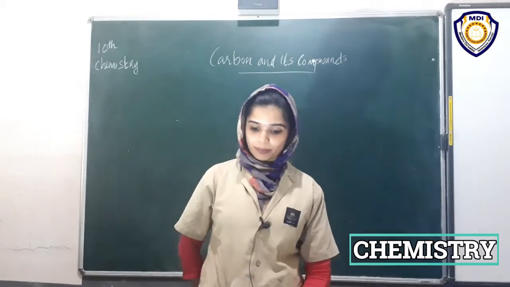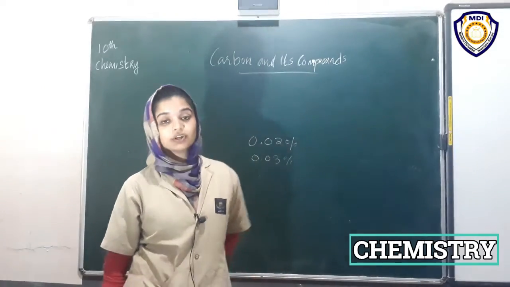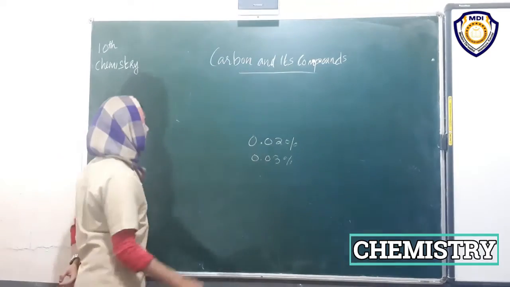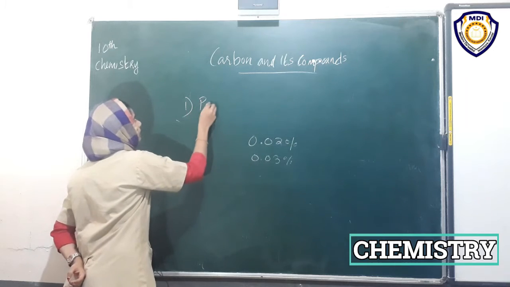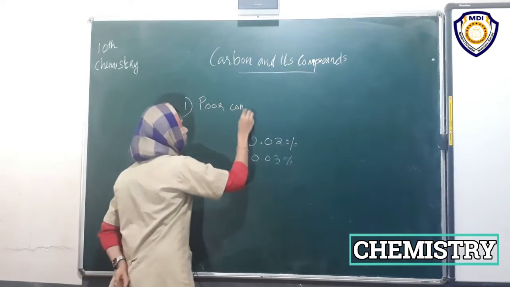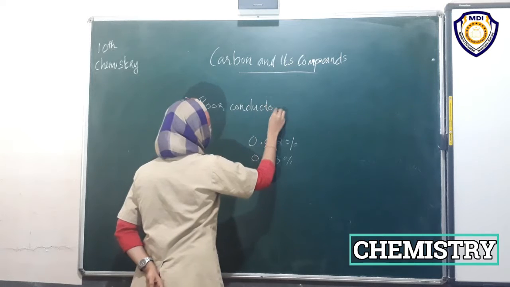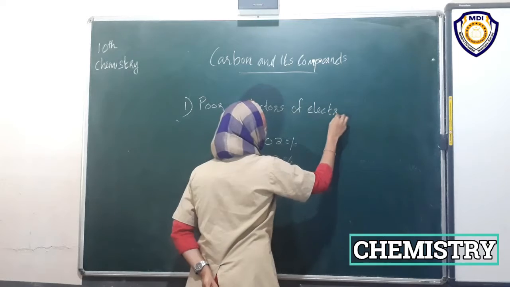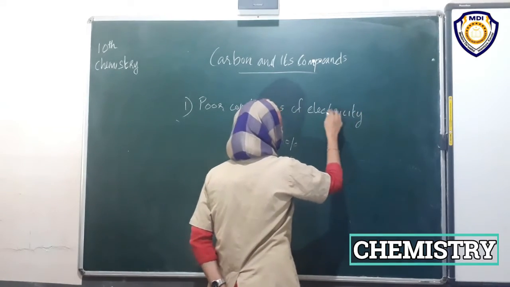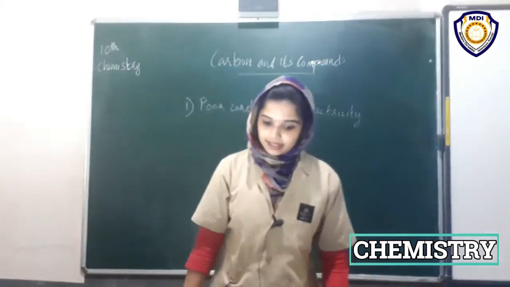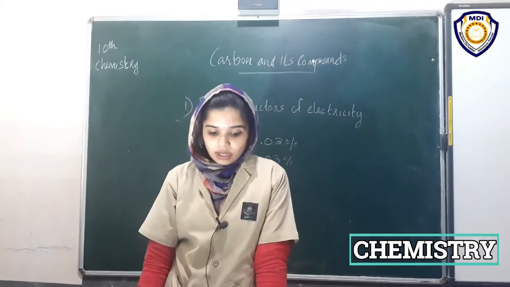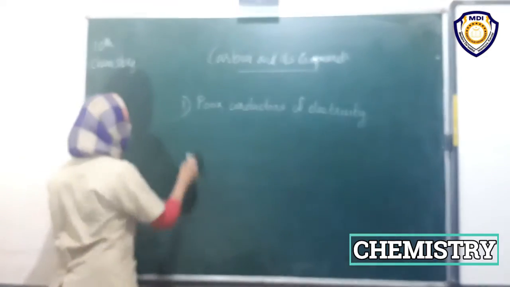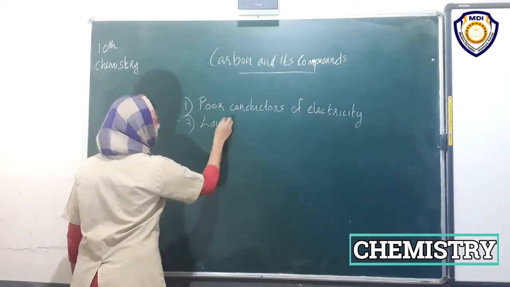The main properties of carbon compounds are, first, they are poor conductors of electricity. Carbon compounds are poor conductors of electricity. Okay, then the compounds have low melting and boiling points. Carbon compounds have low melting and boiling points.